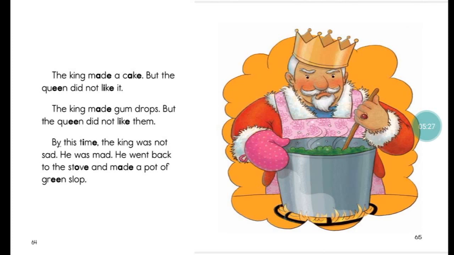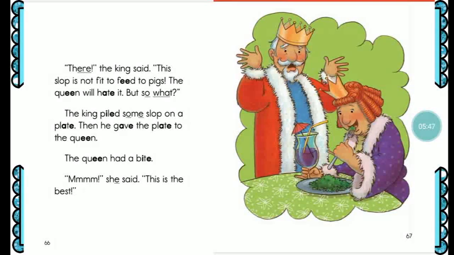By this time, the king was sad. He was mad. He went back to the stove and made a pot of green slop. Green slop. Hope you remember what slop is. Slop is food that is messy and not good to eat. Let's see if the queen will like it.